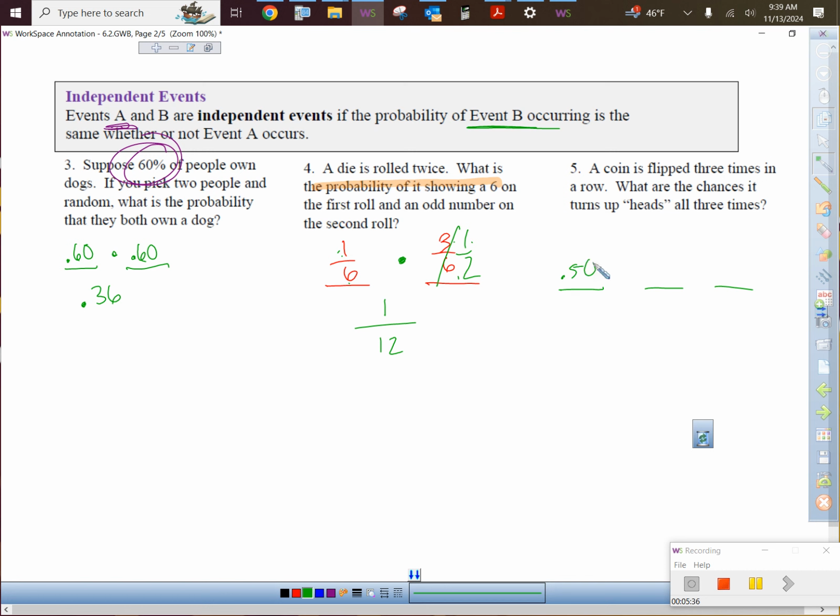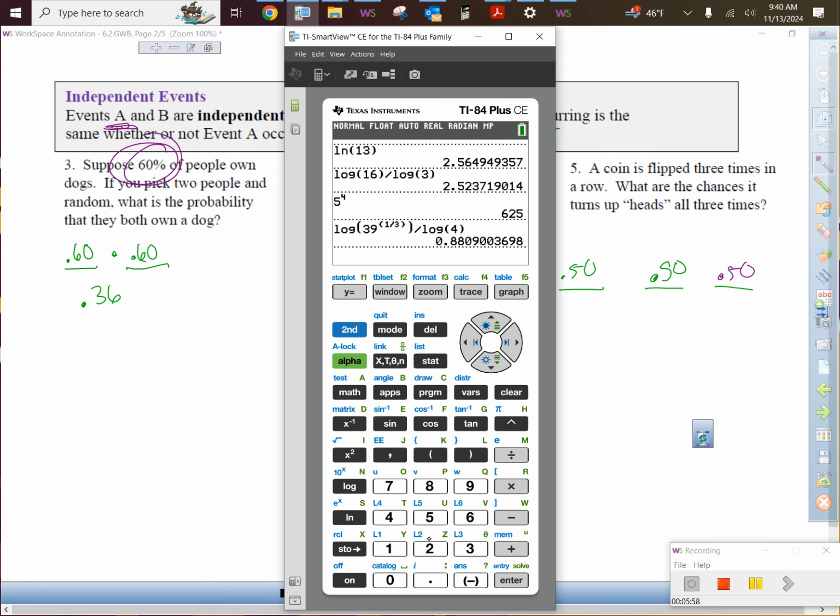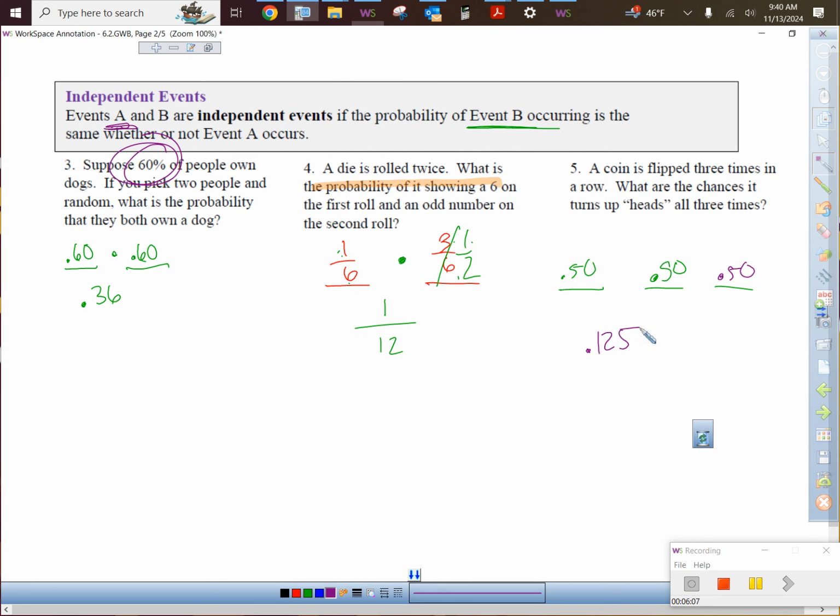If I flip a heads the first time, does that have anything to do with the second time? No, it does not. Those are independent events. Isn't it still a 50% chance on the second flip, right? So second flip, 50%. And on the third flip, same thing, 50%. Guess what we do with all 3 of those numbers? We multiply them together. 0.5 times 0.5 times 0.5. And I got 0.125, which is like a 12.5% chance.